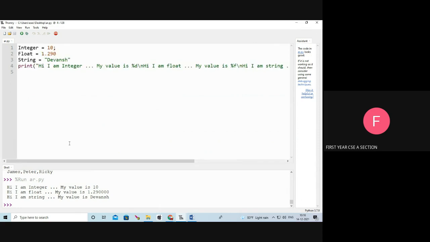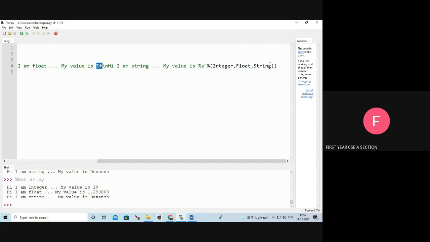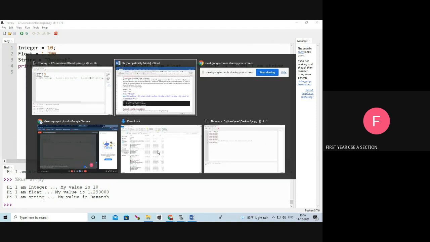Okay, we are going to run the program. See the output: Hi, I am integer, my value is 10. Slash n is there, so it goes to a new line. Hi, I am float, my value is the float value. Next is slash n, next line. Next, hi, I am string, my value is the string. What is the string? Devans. That's all.